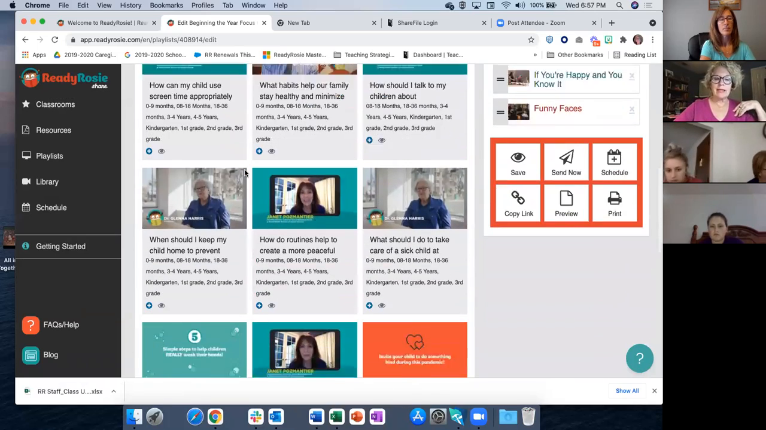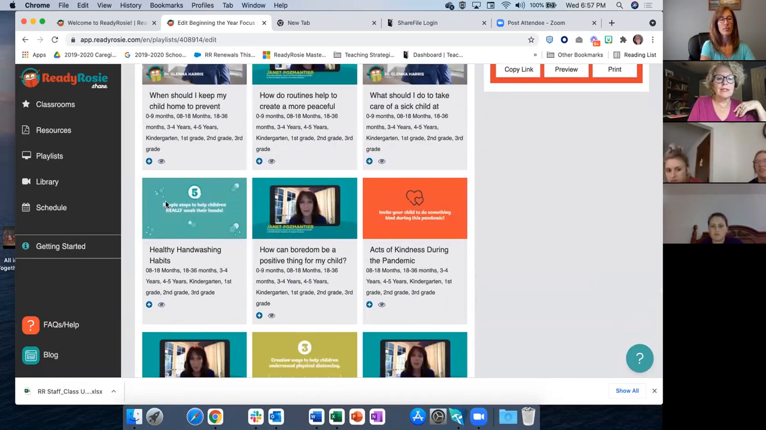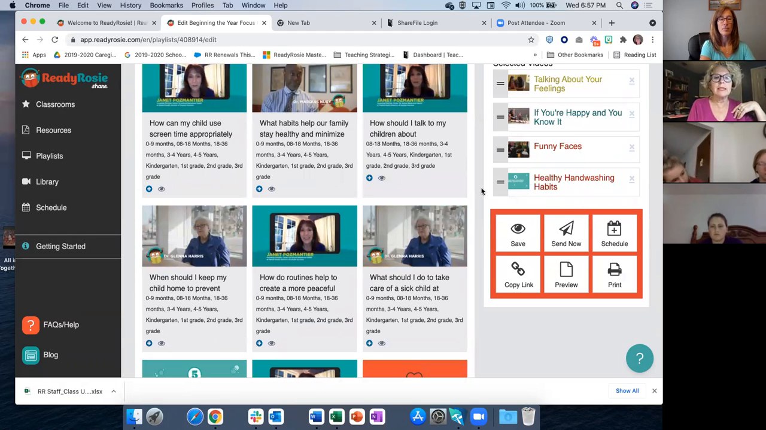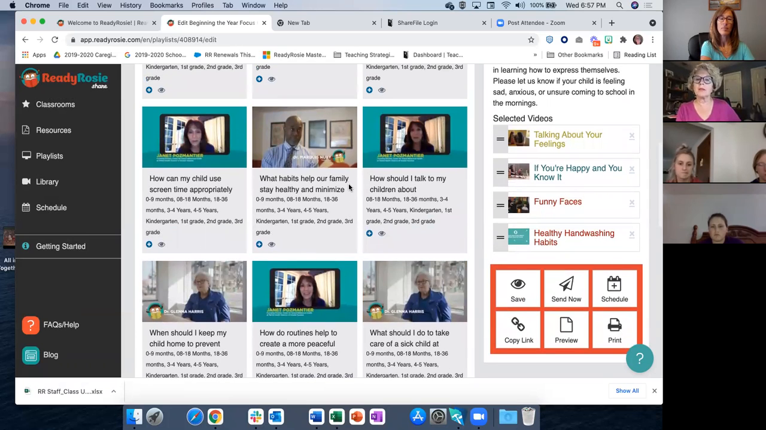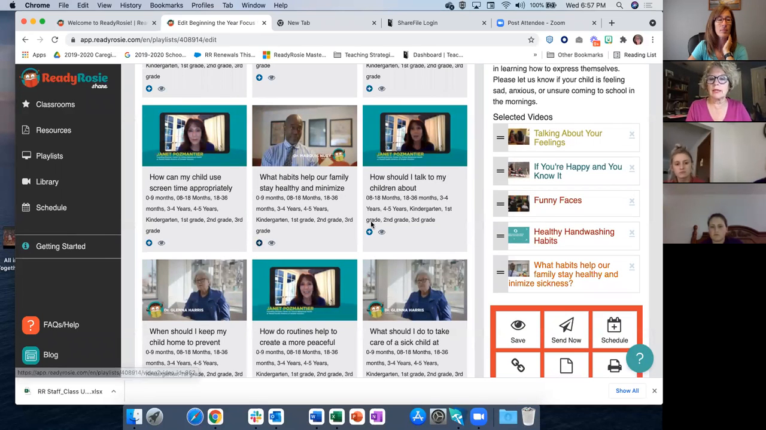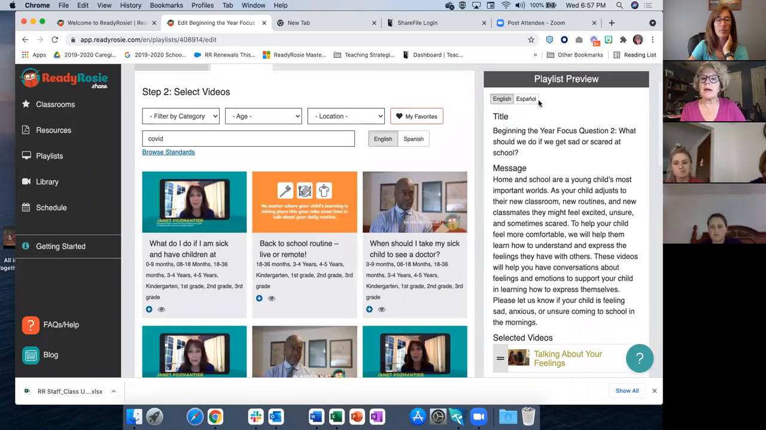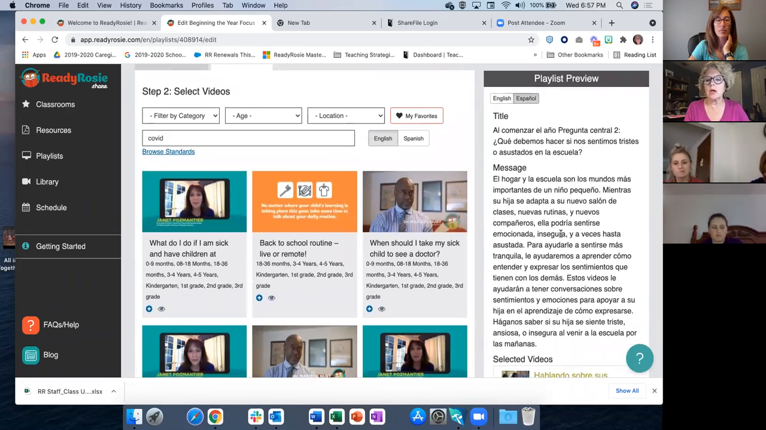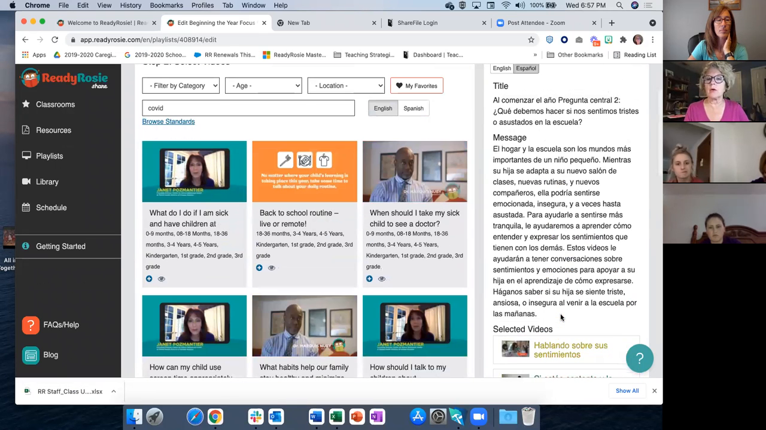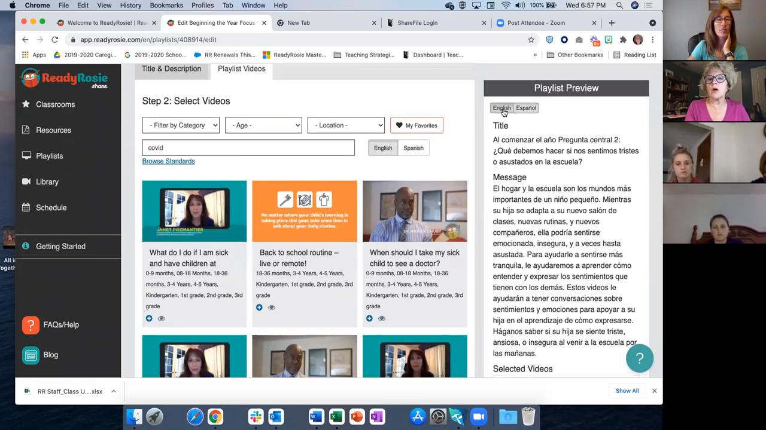And the one that I think can't be shared enough is this healthy hand washing habits. So I'm going to click the plus sign, and that's going to add that to my playlist. And then the other one that I think is really, really good for the beginning of the year is what habits help our families stay healthy and minimize sickness. So I'm going to click that one. And the nice thing about it is the Spanish videos are automatically added. So you don't have to go look for the Spanish counterpart. So that's all I want to add.